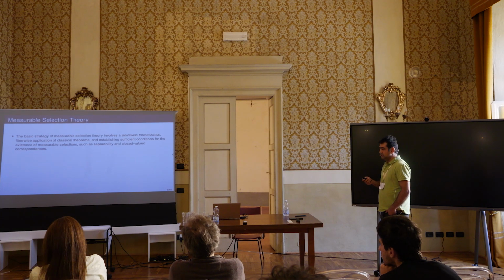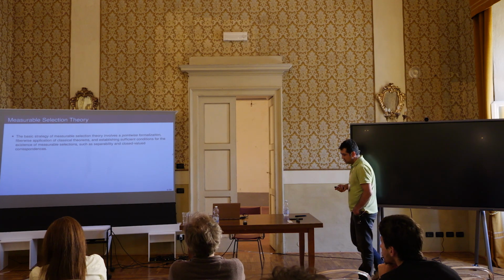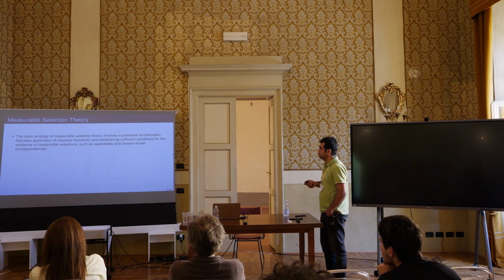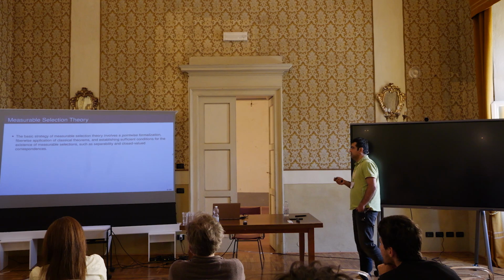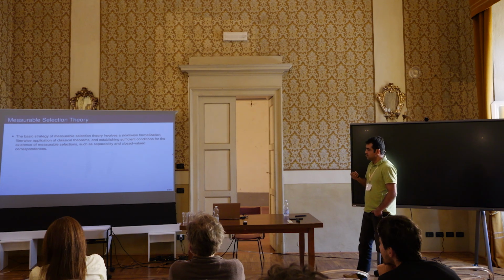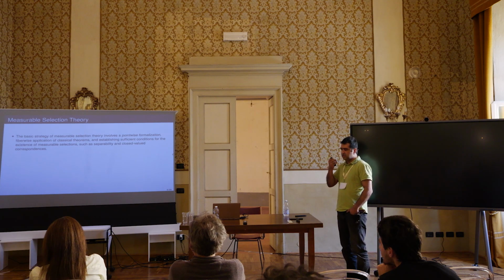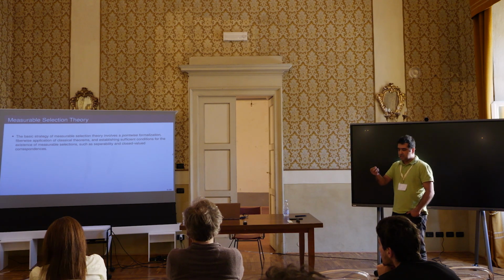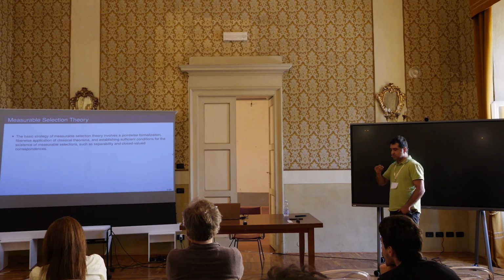This is related to the subfield of descriptive set theory known as measurable selection theory. The basic strategy of measurable selection theory involves, first of all, a pointwise formalization. So we work here with points, as you saw in the previous slide.